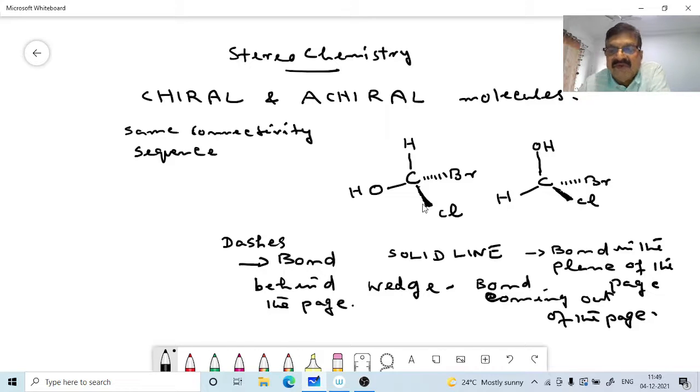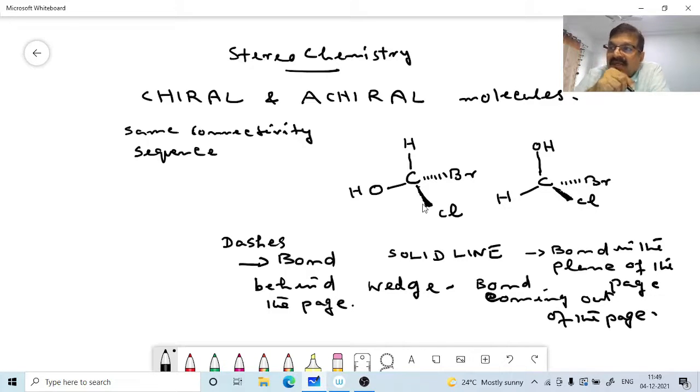Stereochemical representation is the orientation of atoms in space, the configuration. These are the kinds of configuration. One will be in the plane, something will be behind the plane, something will be above the plane. Now you can see the same atoms or groups are connected to the central carbon atom here. The connectivity is the same, but OH and Br are oriented differently in space.